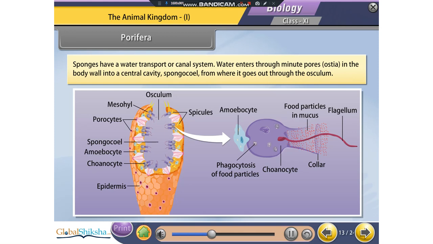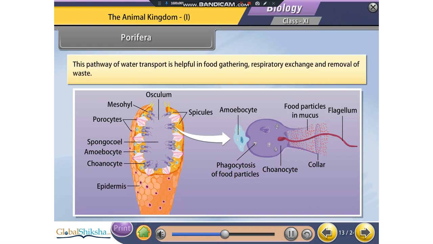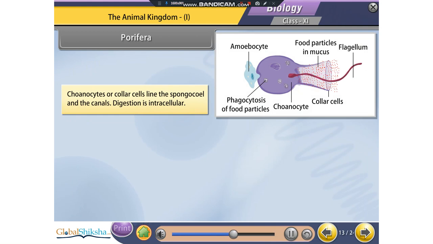Water enters through minute pores known as ostia in the body wall into a central cavity, spongocoel, from where it goes out through the osculum. This pathway of water transport is helpful in food gathering, respiratory exchange, and removal of waste. Choanocytes or collar cells line the spongocoel and the canals. Digestion is intracellular.